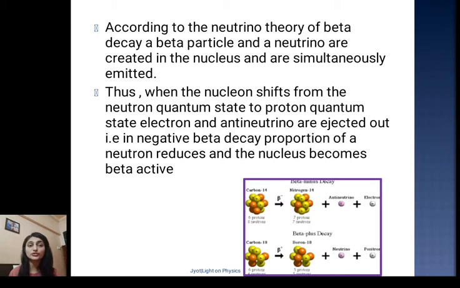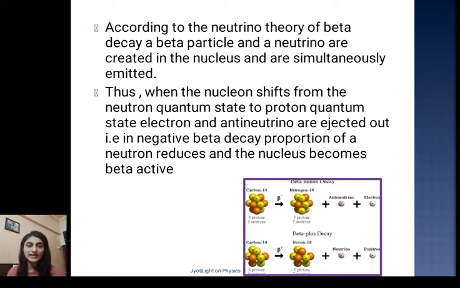According to the neutrino theory of beta decay, a beta particle and a neutrino are created and are simultaneously emitted. So when the nucleon shifts from the neutron quantum state to the proton quantum state, an electron and an antineutrino are ejected. That is, in negative beta decay, the proportion of neutrons reduces and the nucleus becomes beta active.